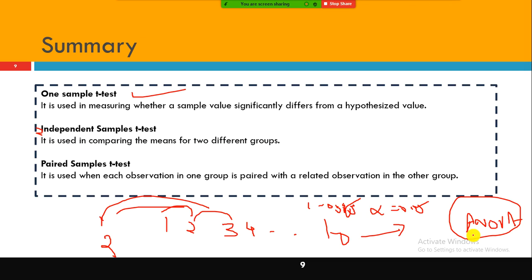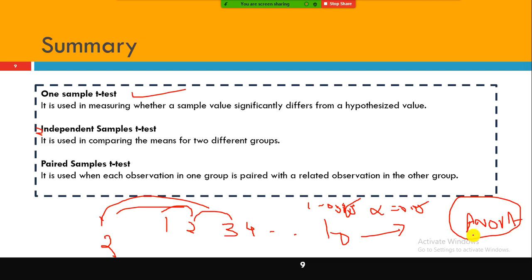Okay, so since Sarnath and two other people did not join, we will continue the ANOVA test tomorrow, right? You just go through this, and tomorrow we will continue with the ANOVA test and the chi-square test.